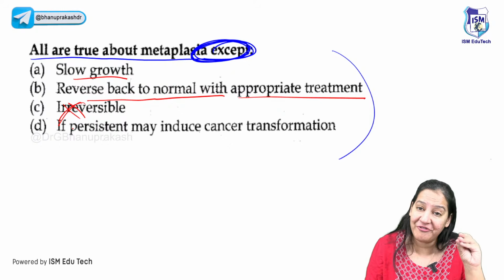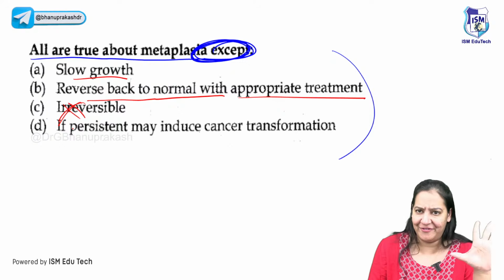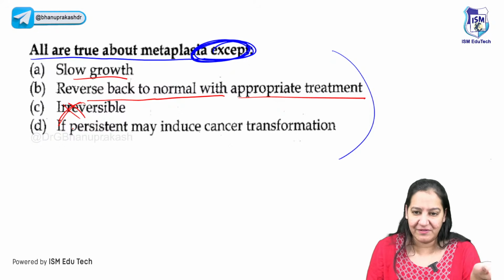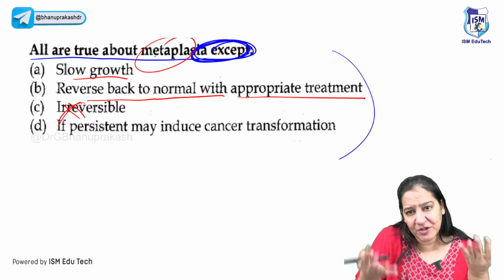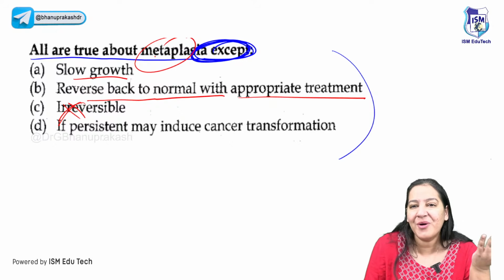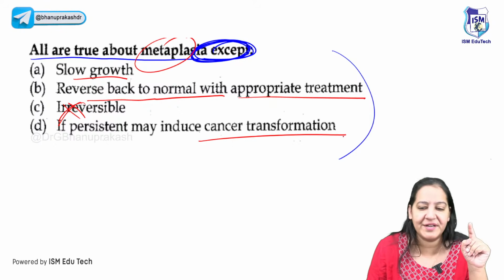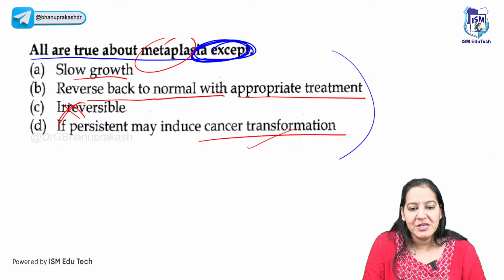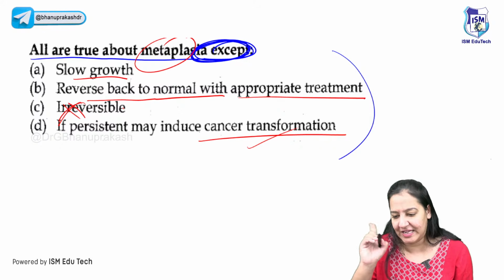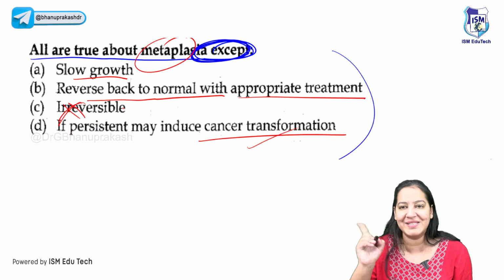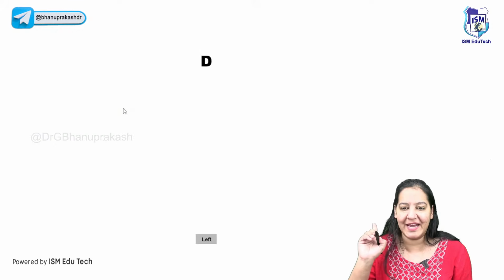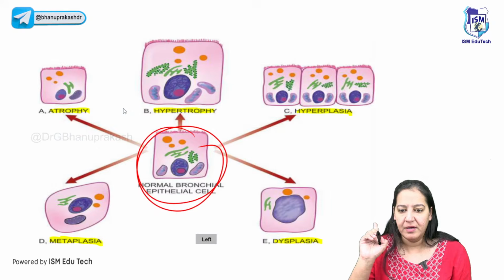I told you all 5 adaptations are reversible. All 5. If you remove the stress, it is reversible. Metaplasia is one of the 5 adaptations, so it is not irreversible. It cannot be irreversible. It is reversible. And of course, in future, it can convert into cancer. This is also right. So the incorrect one among them is C, not D. Many students are saying D also. Don't say D. Those who are saying D, let me give you an example.